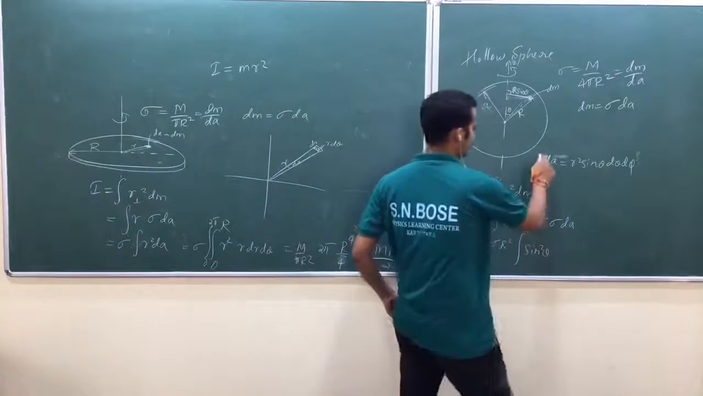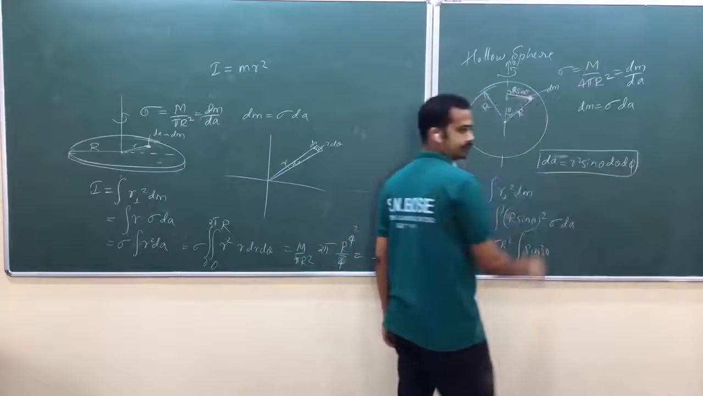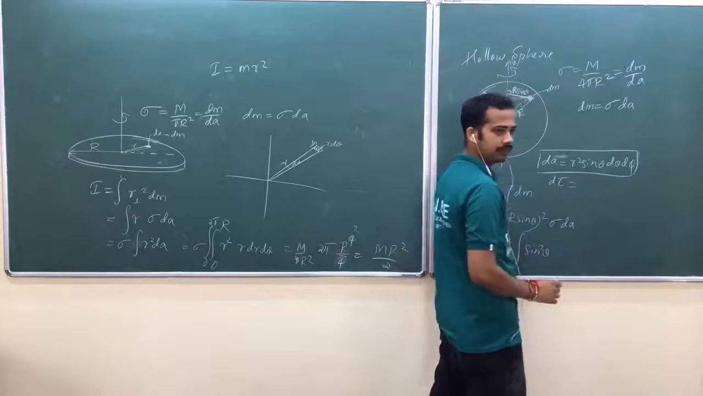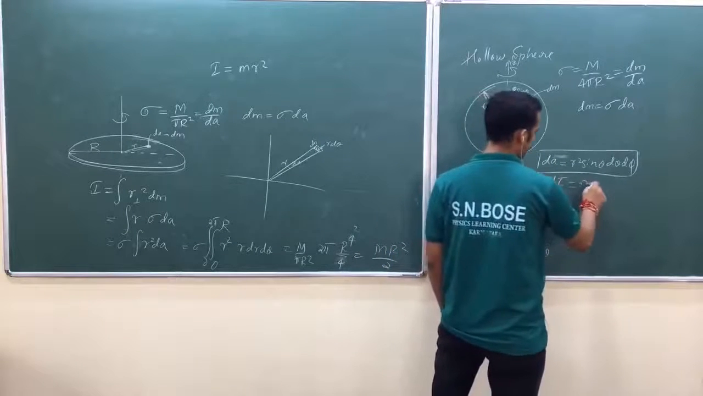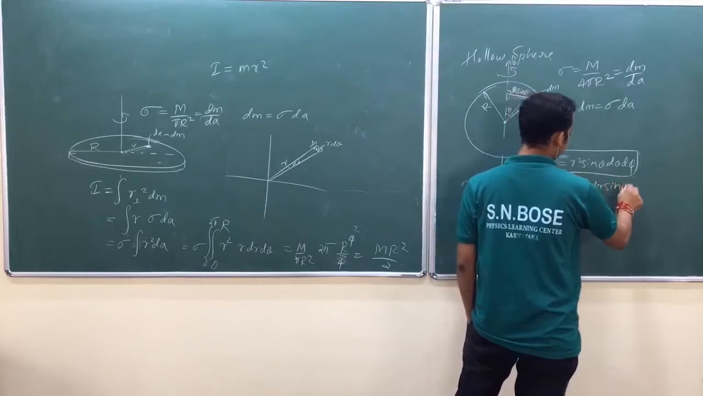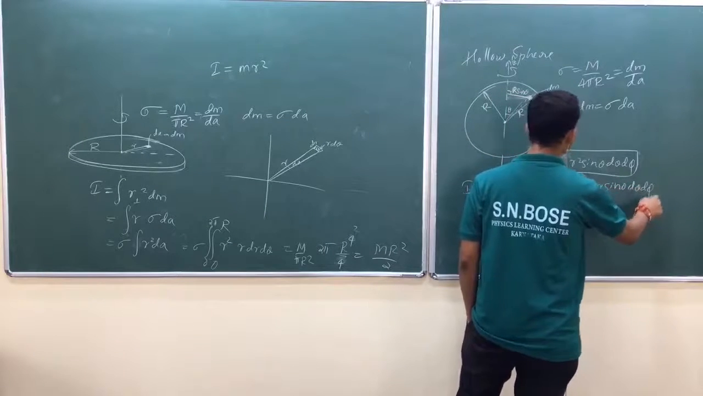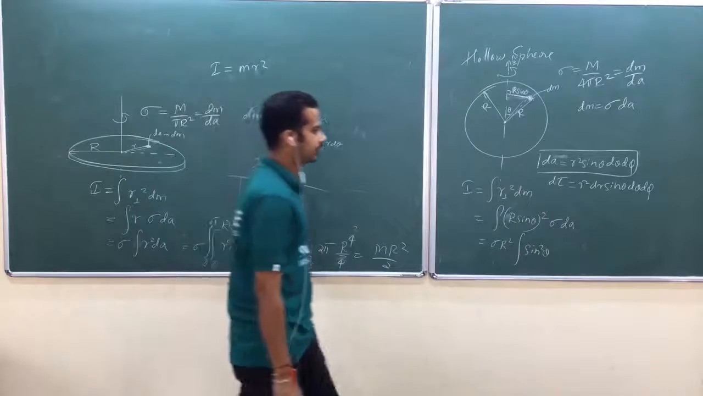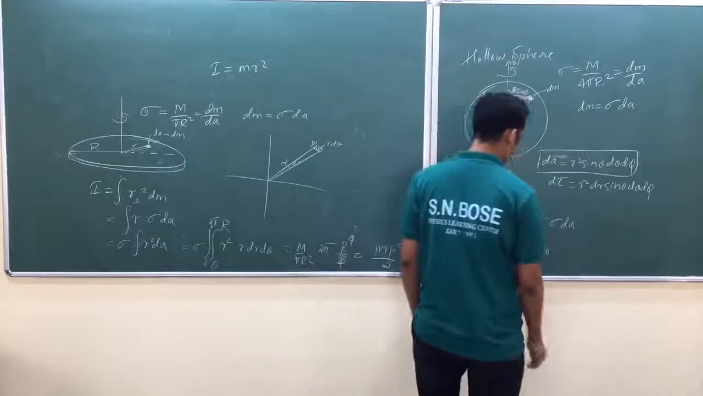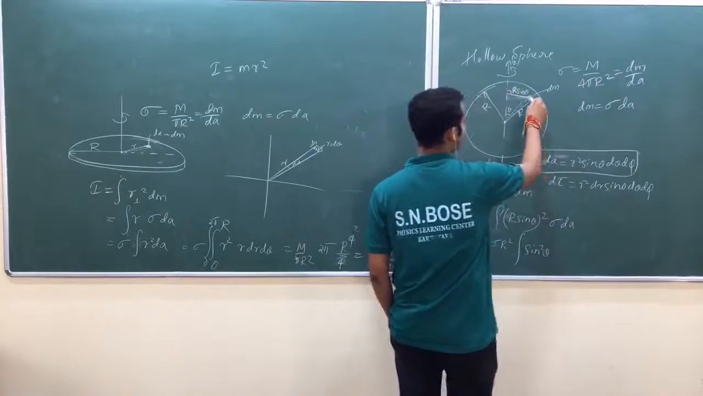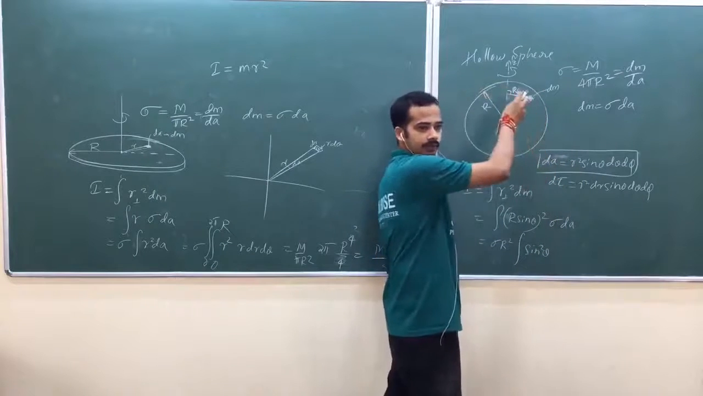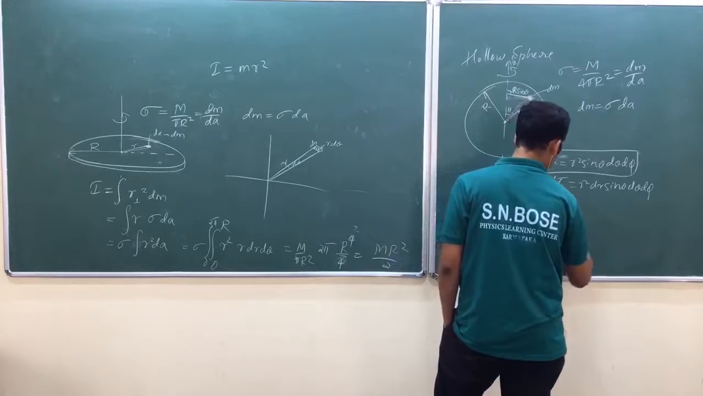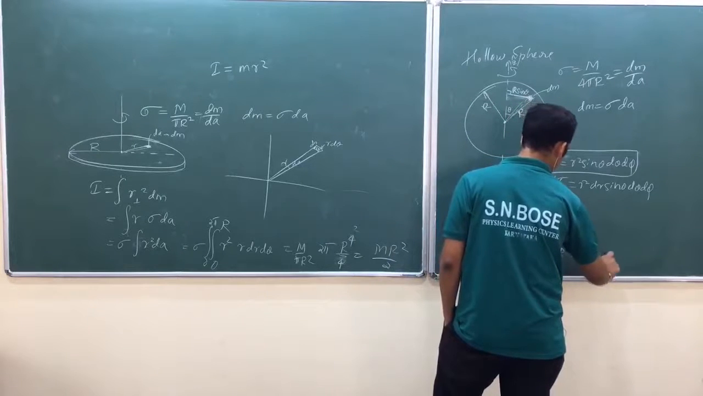So dA, can you just take it like this? I hope we have used d tau, the volume element. What is that? r square dr sin theta d theta d phi. Similarly dA will be r square sin theta d theta d phi, but r equals capital R because you are defining dA on the surface. That's why that becomes R square sin theta d theta d phi.